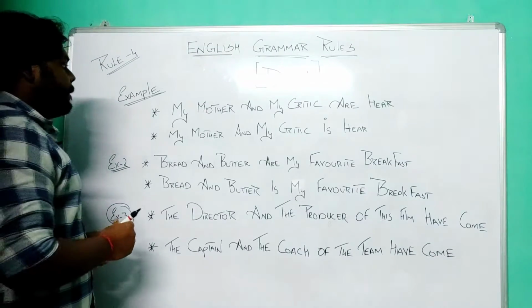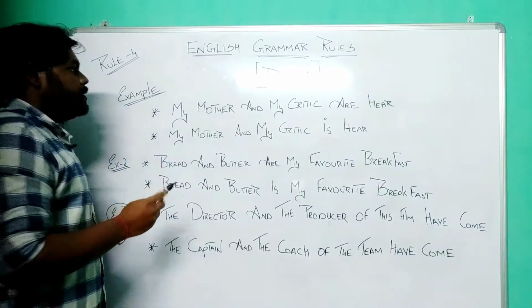So let us see some more examples. Let us see some examples to understand better. But before that, let us recollect the rule once again.